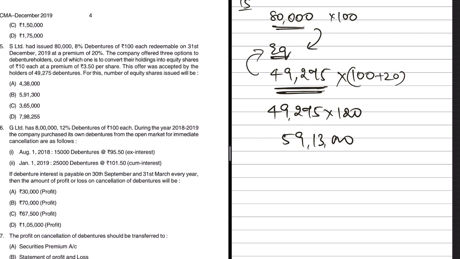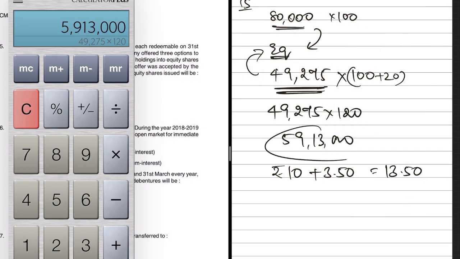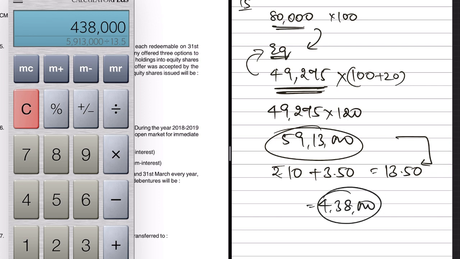Now we have to issue shares of rupees 10 each, but at a premium of 3.5 per share. That means every share is valued at 13.50. So let us do the math once again. If we have to issue shares worth rupees 59 lakh 13,000 at the rate of 13.5, how many shares would that be? So 5913 divided by 13.5 will come to 4,38,000 equity shares.